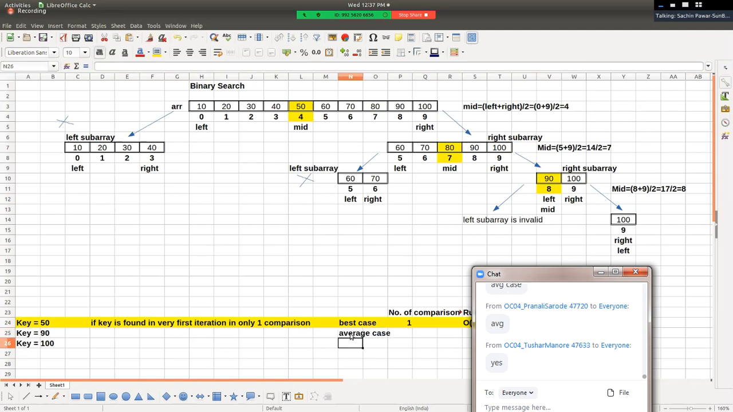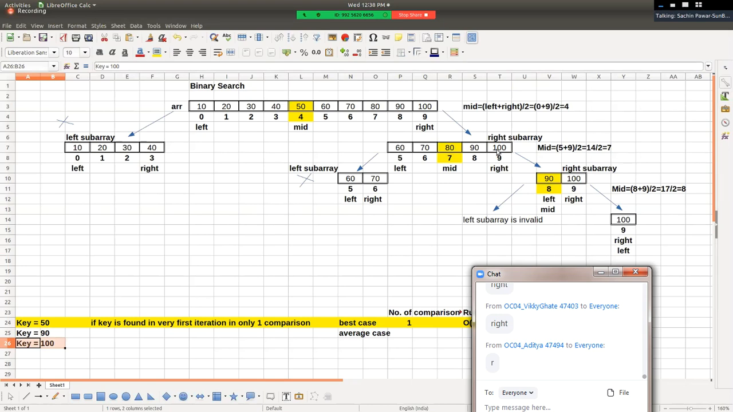Okay, now the value of key is equal to 100. So if the value of key is 100, don't you think, pay attention, in the first iteration we calculate the mid position. So we will compare 100 with 50. Is 100 equal to 50? No. Then is 100 less than 50? No. It means we're going to search the key in the left sub array or the right sub array. Yes, we'll search the key in the right sub array. So we go for the second iteration.